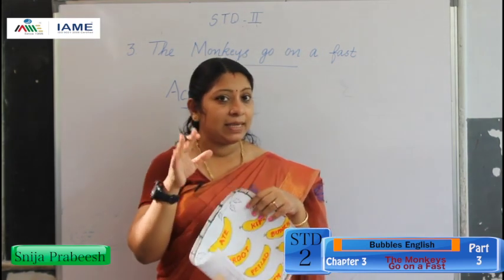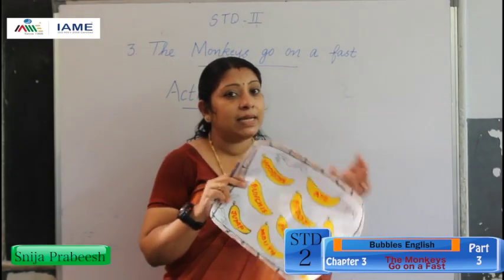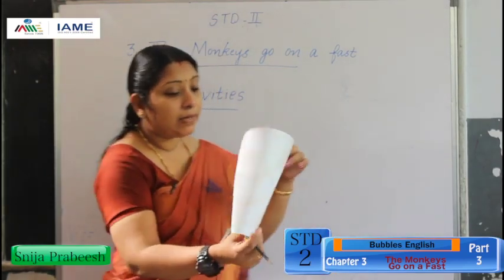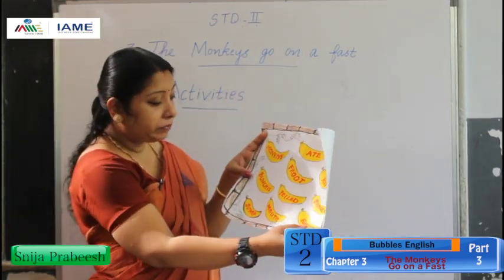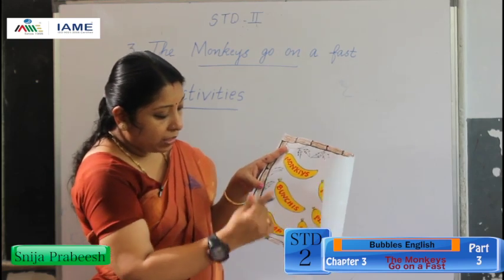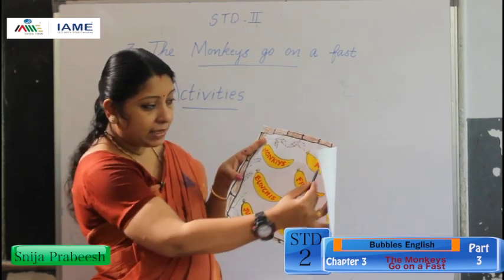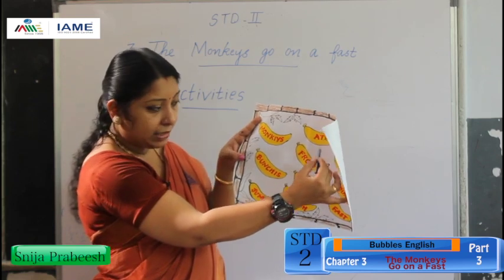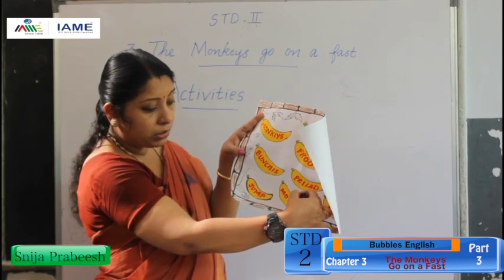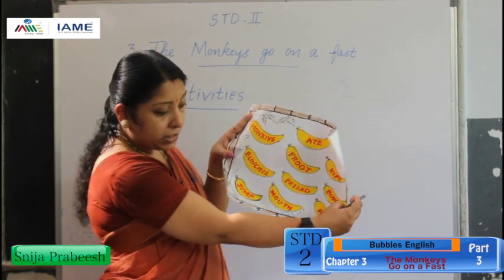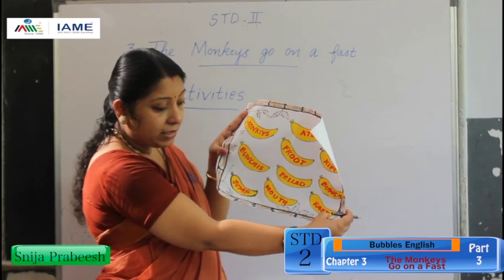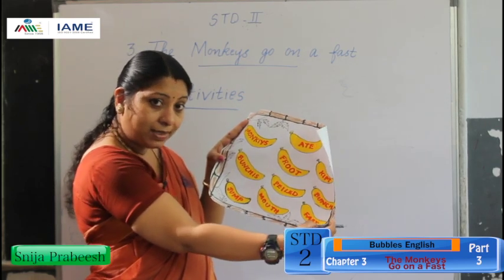So now let us see how many bananas have correct spelling. You can see here, jump, correct. 8, yes. Mouth, correct. Bunch, correct. Fast, that also is correct.